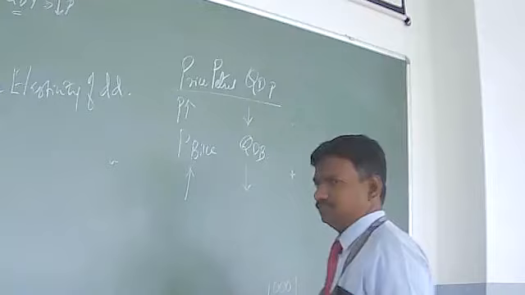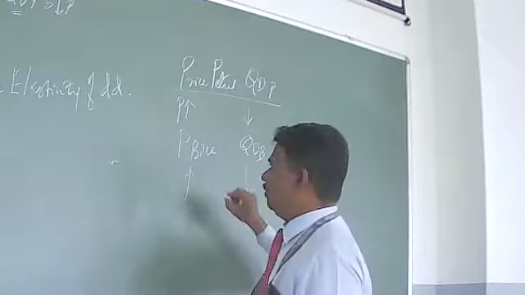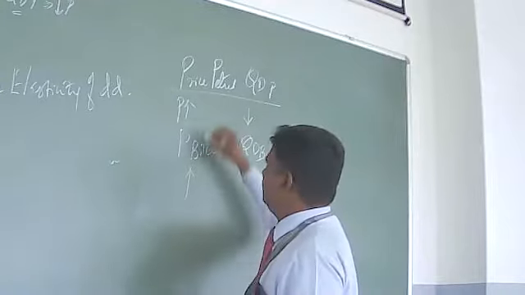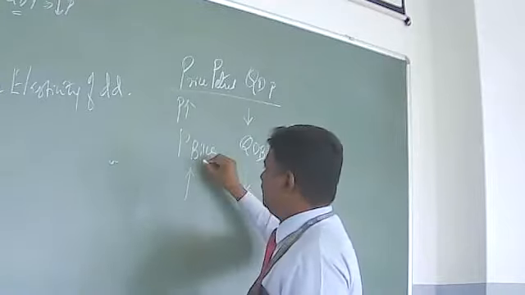Yes, sir. But what has happened now, in the present situation, is that the price of the bike has not changed, it is constant.